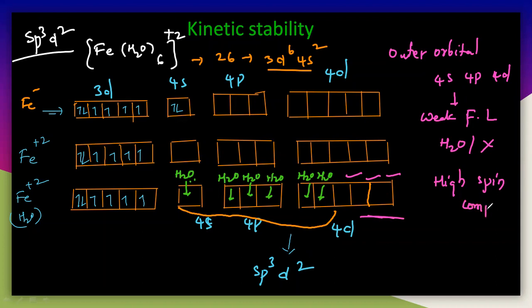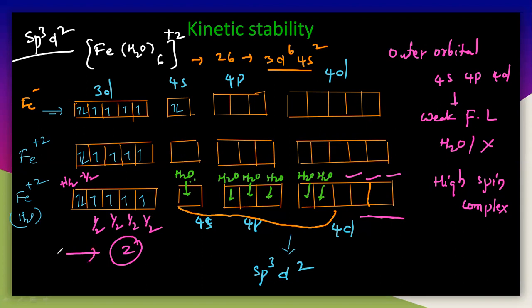So why is it called a high spin complex? See here, there are 4 lone pair of electrons here. These are paired electrons, completely a lone pair. So you will get the spin as plus half, minus half for this. So that is 0 here. This is plus half, plus half, plus half, plus half. So 1 plus 1, you will get 2 here.